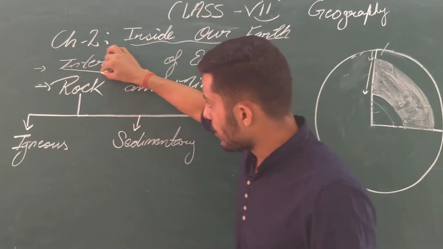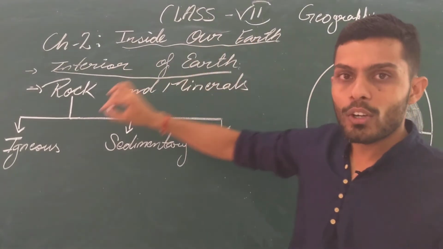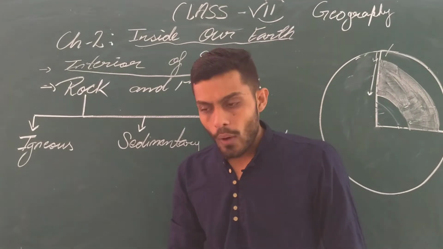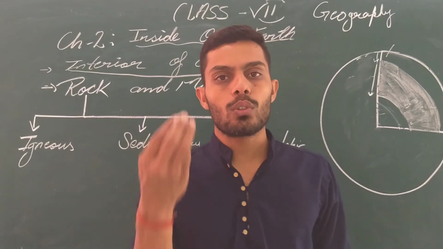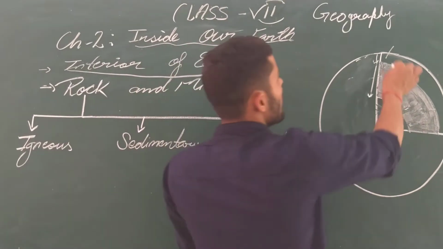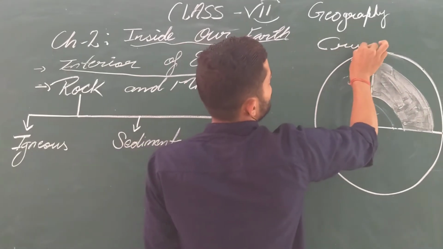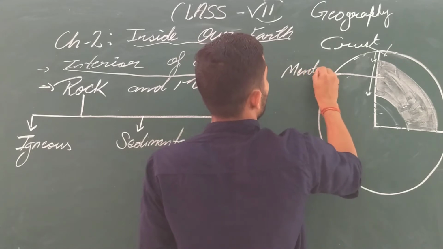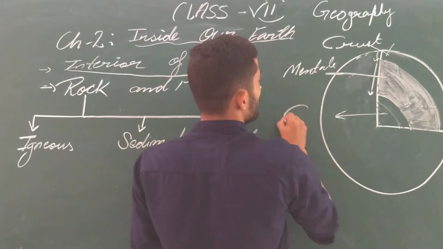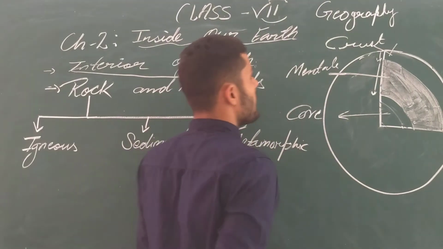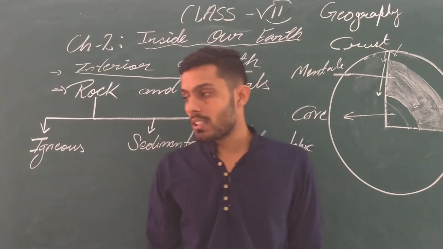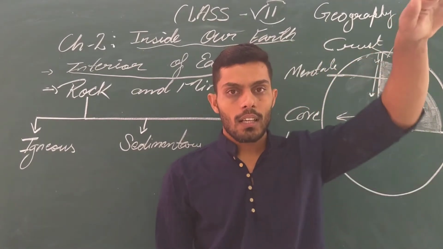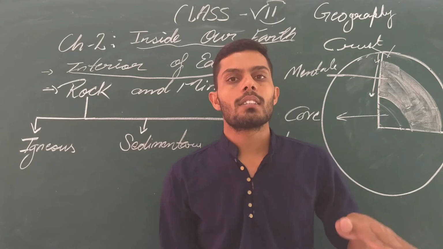So mainly, the topic starts with the heading of the interior of our Earth, meaning what is inside our Earth. The interior has been divided into three different parts: first is the crust, second is the mantle, third is the core. Inside our Earth we have divided it into three different layers. First is crust, second is mantle, third is core.